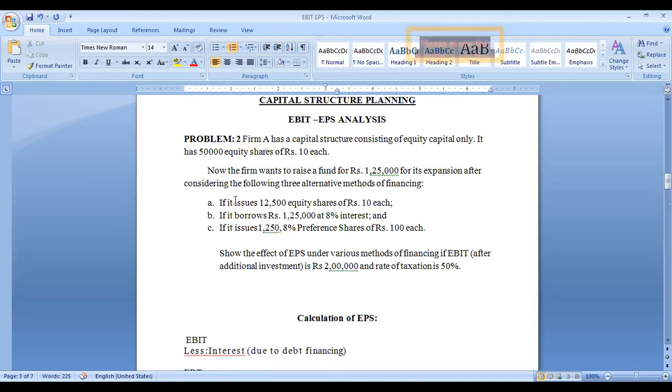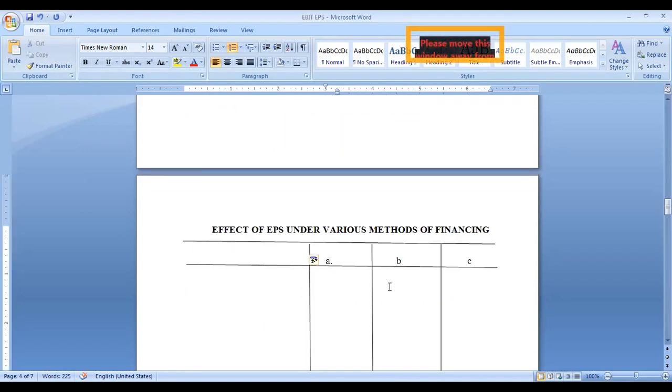No preference shares are there in option A. So first one, equity financing. This is option A.